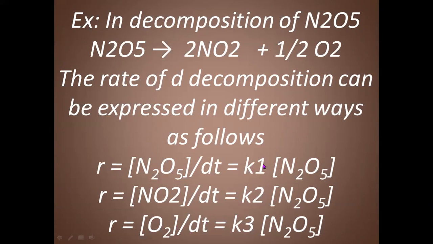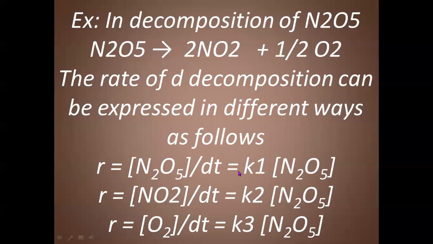If you see the rate equations, K1, K2, K3 are written with every rate. Now, what are these K1, K2, K3? These are called proportionality constants or rate constants. Why proportionality constant? Because rate is directly proportional to the concentration.